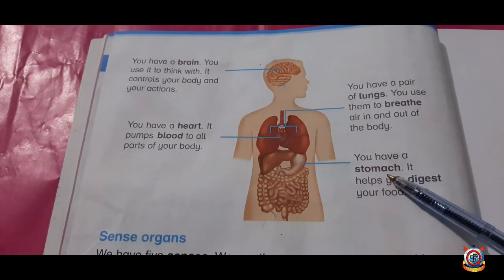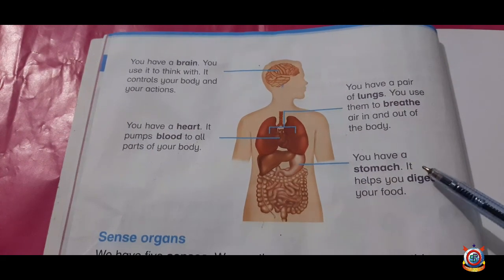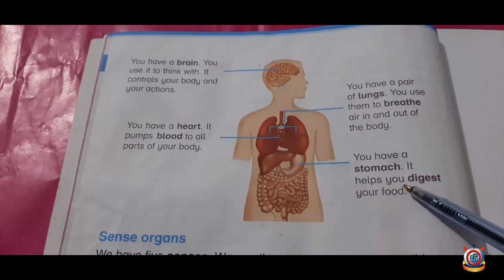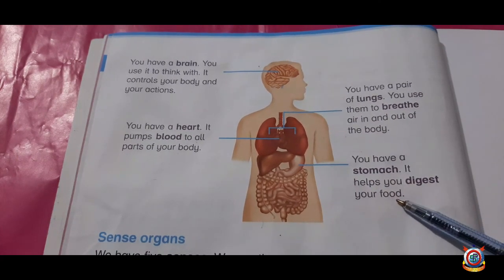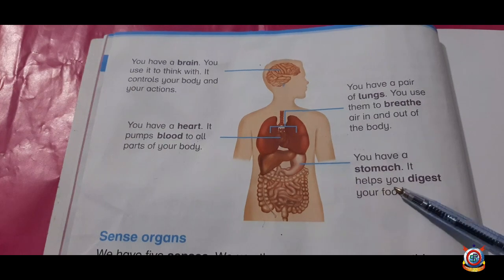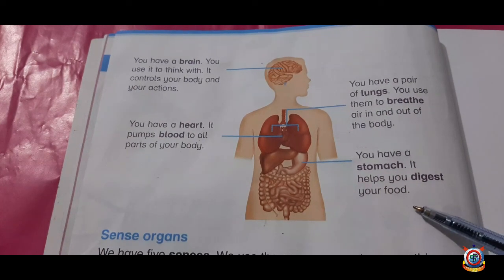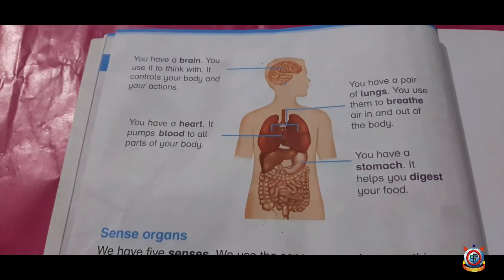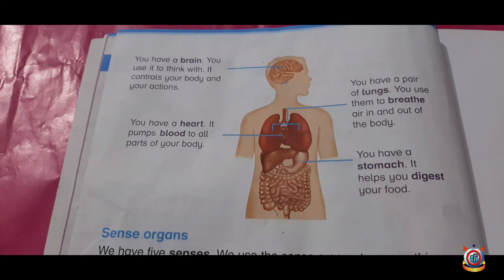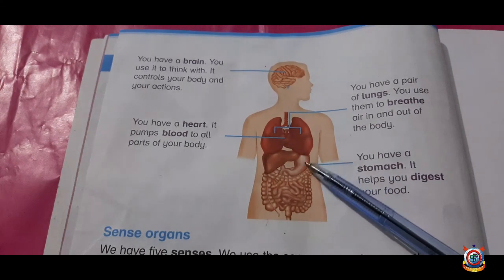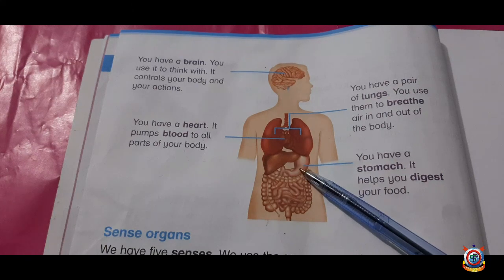You have a stomach. It helps you digest your food. Stomach is a pouch-like structure, and it helps in digestion.